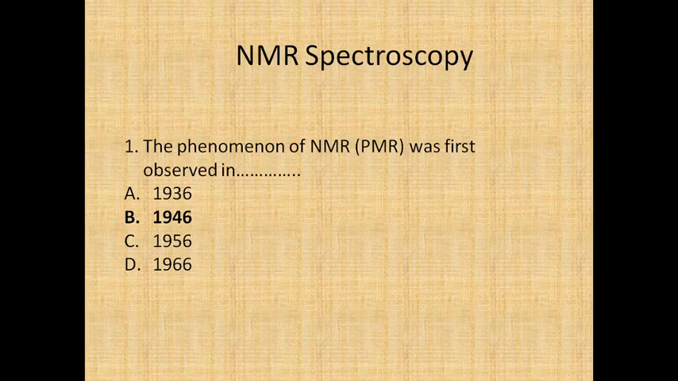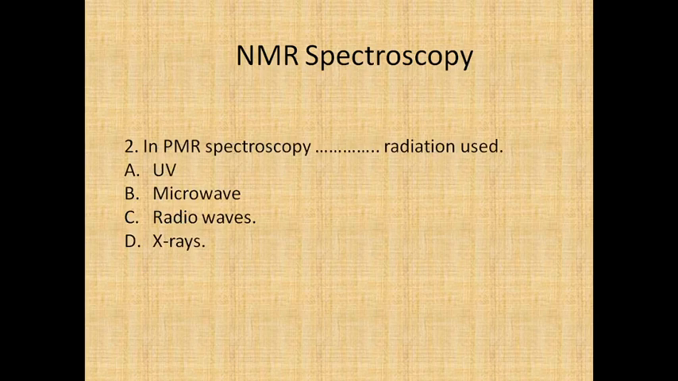So the phenomenon of NMR was first observed in 1946. In PMR spectroscopy, dash radiations are used, whether it is UV, microwave, radio waves, or X-rays. So the correct option, as all of you know for NMR spectroscopy, is radio waves.